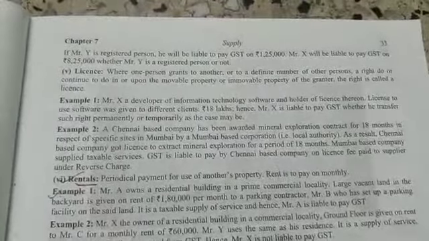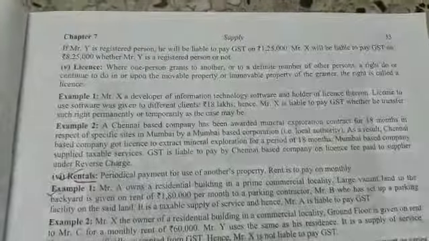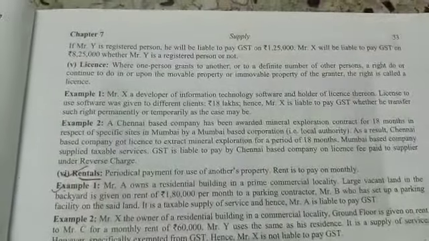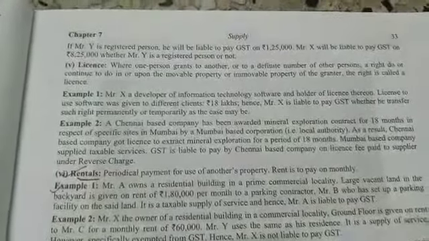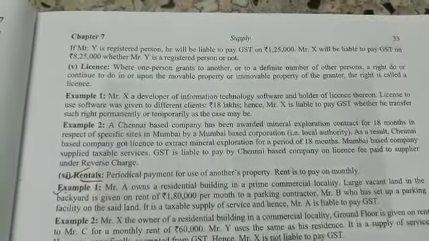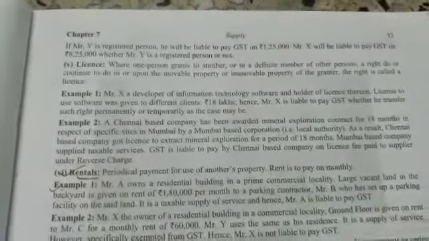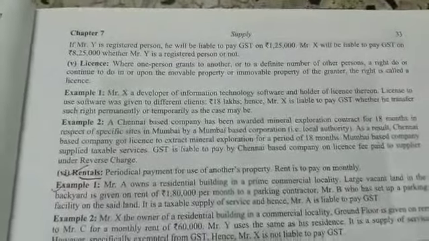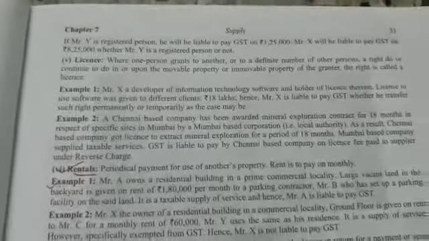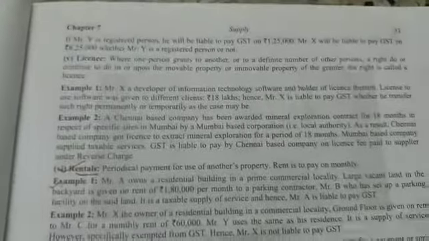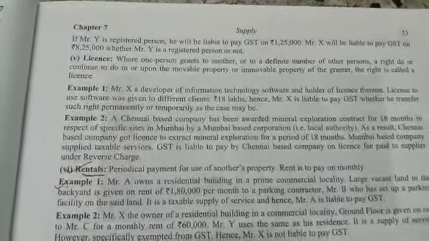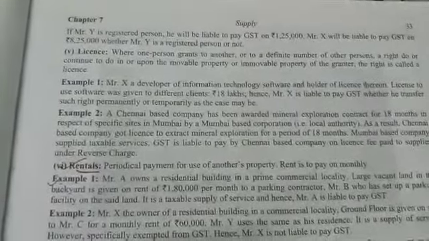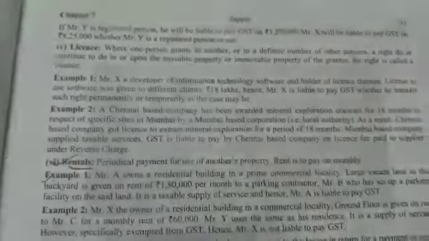So here the inventor of the software holds the license himself, but the right to use the software is being transferred to another person for rupees 18 lakh. This is the license that is being given by Mr. X to the client.